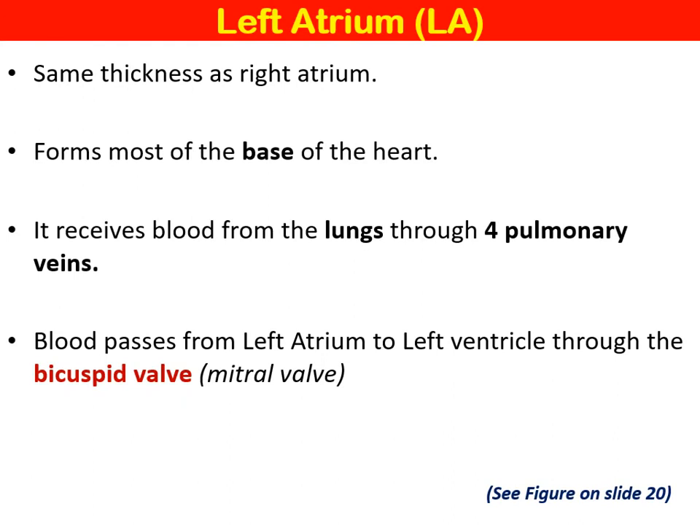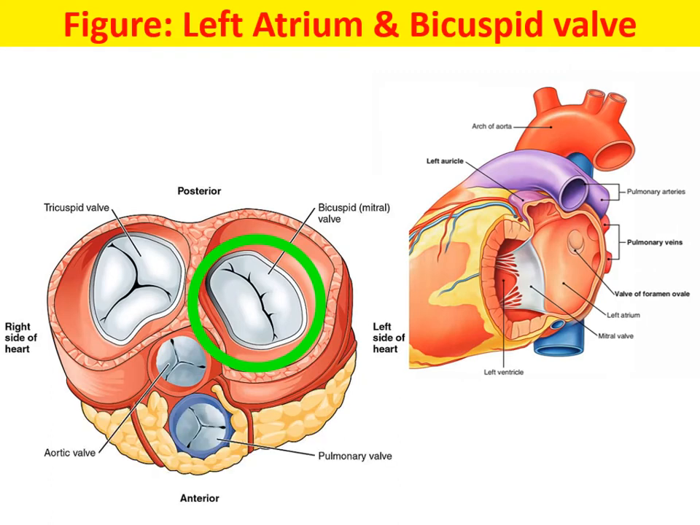So if you look at this slide, again a cross section of the heart, this is known as the bicuspid valve. It has 2 cusps, 1 and 2, so that's why it's known as the bicuspid. When you looked at the right side of the heart, it had the tricuspid, which had 3 cusps. In this picture you can see 2 pulmonary veins from the right side, and 2 pulmonary veins from the left side, that bring blood into the left atrium.